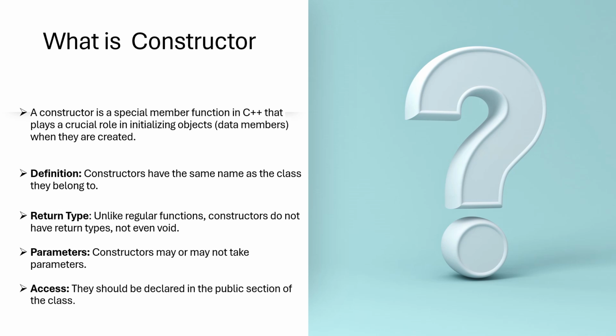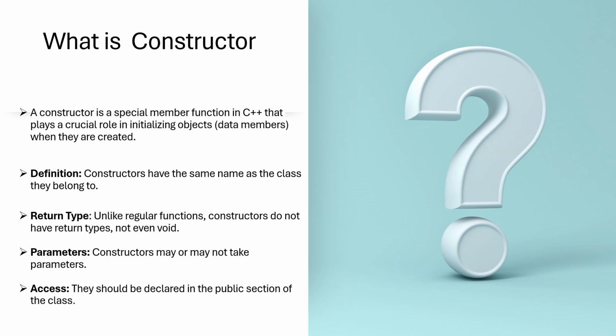A constructor is a special member function in C++ that plays a crucial role in initializing object data members when they are created. So what will be the definition? Constructors have the same name as the class they belong to. First, what we're saying is that a constructor is a special member function. It is a special method. We are going to use it as a member function in our program.